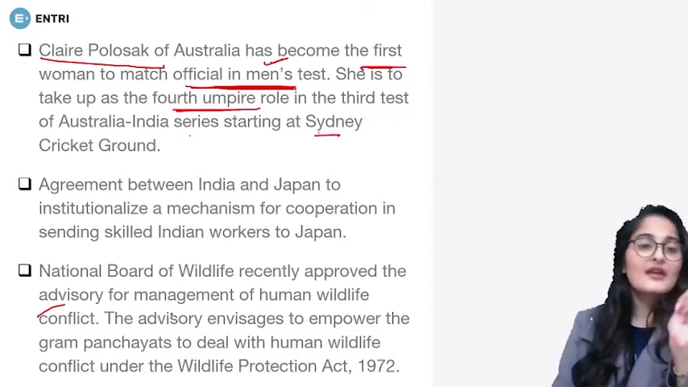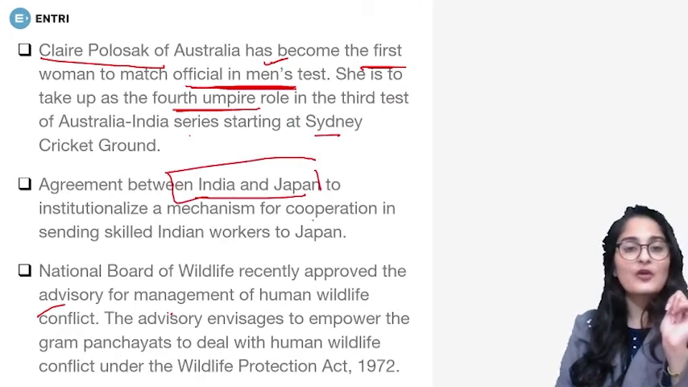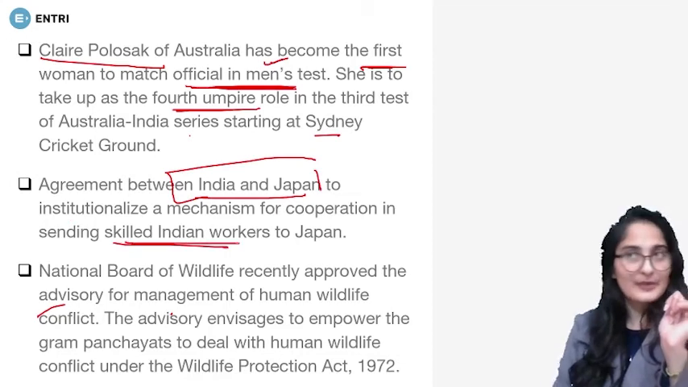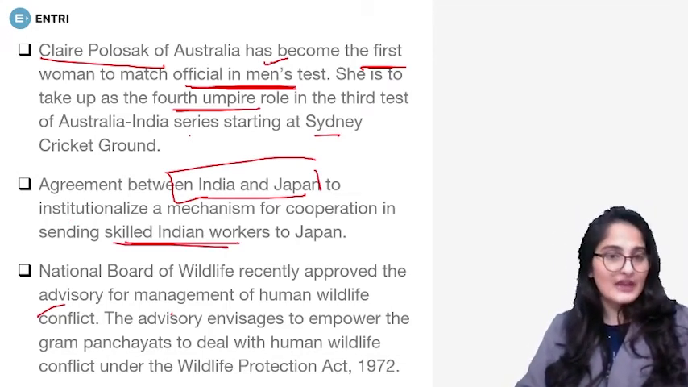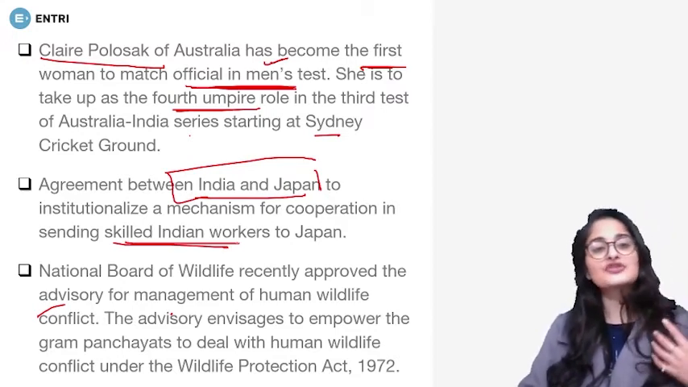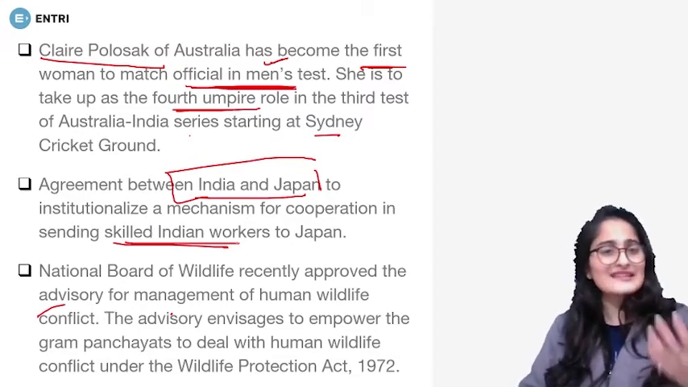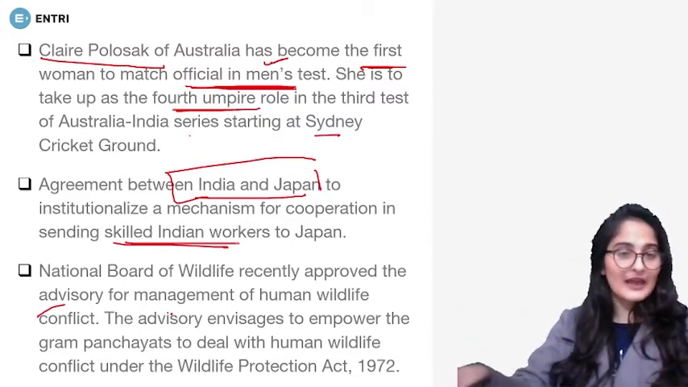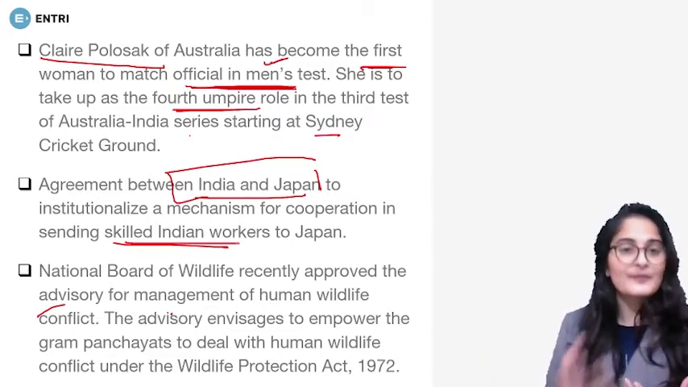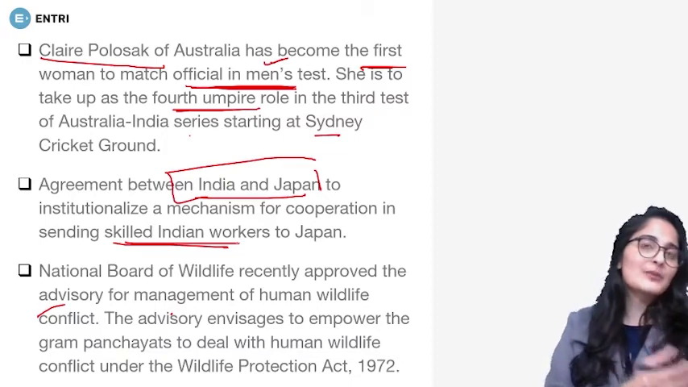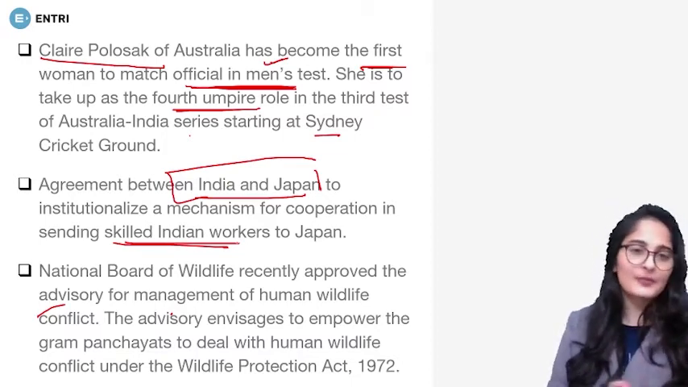Then we have an agreement between India and Japan to institutionalize a mechanism for cooperation in sending skilled Indian workers to Japan. That is, we are aiming that India-Japan exchange of labor should happen, and that Indian laborers, or you can say engineers and technicians, the skilled workers, should be allowed in Japan also. Although only those who know the language will be allowed, this kind of agreement has been made between both the countries, which will enhance the development of both the countries.